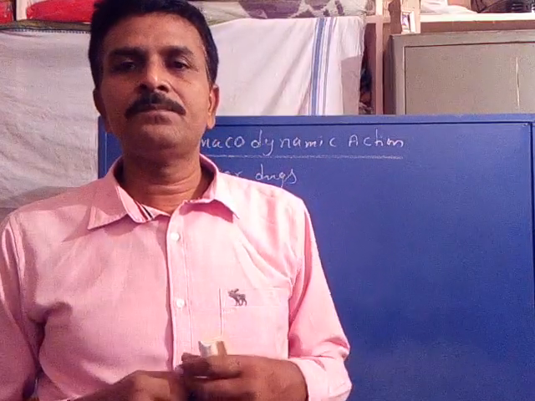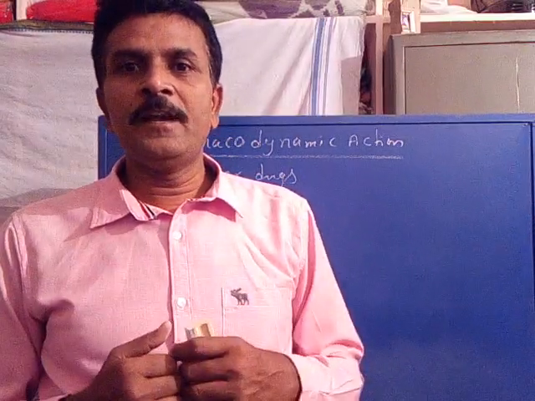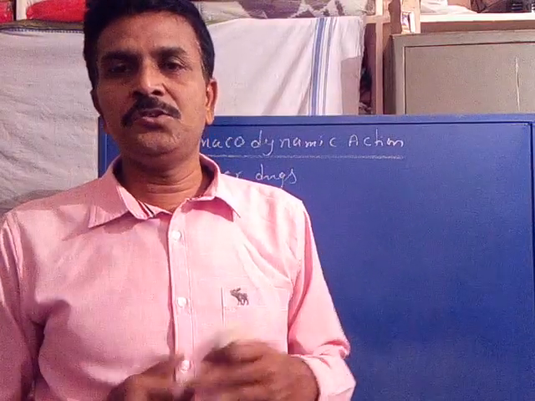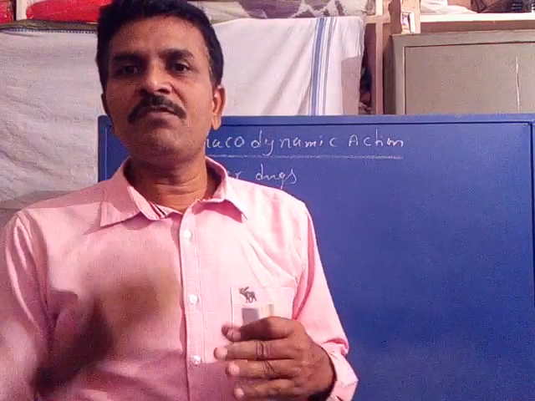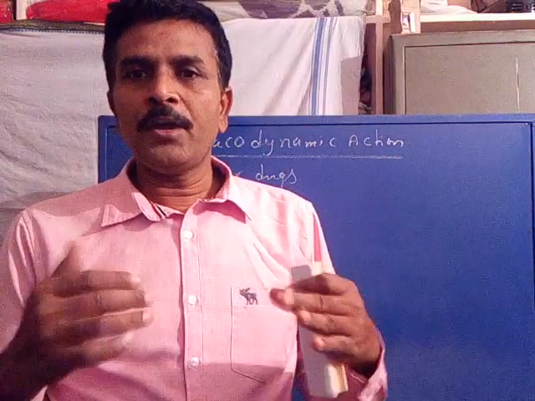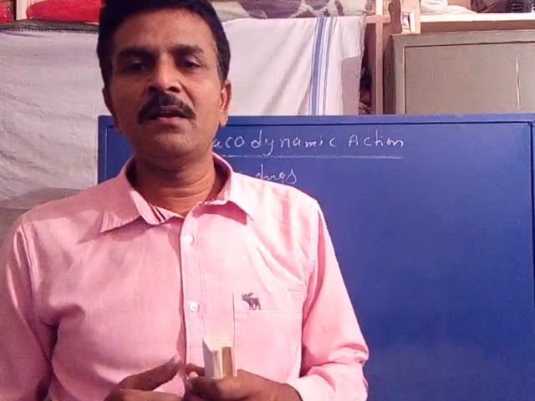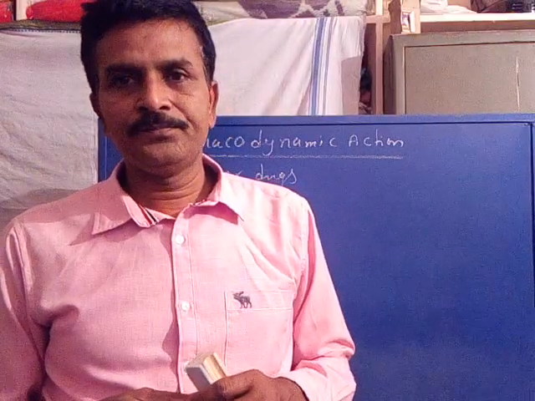That layer always protects, like a lamination of tissue. So a sheet of lamination protects our tissue in the gastrointestinal tract from the gastric acid.